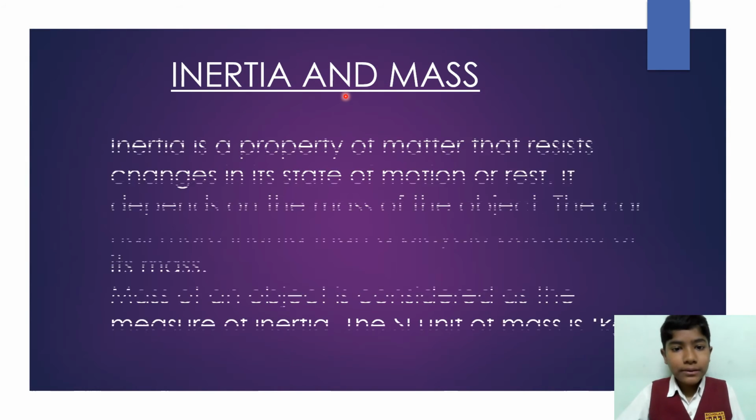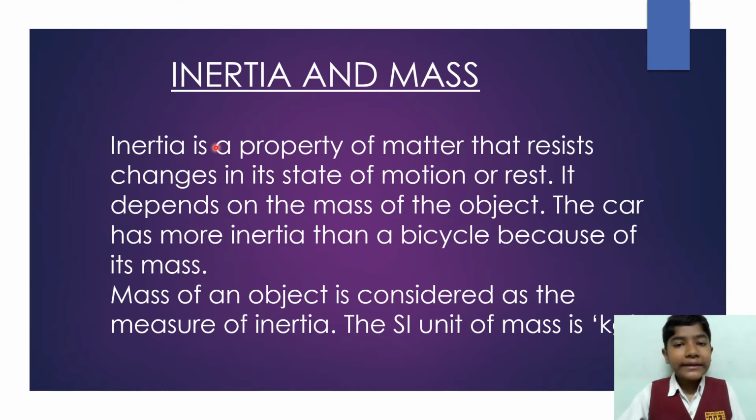Inertia and mass. What is inertia? Inertia is a property of matter that resists changes in its state of motion or rest. It depends on the mass of the object. A car has more inertia than a bicycle because of its mass. So inertia is nothing but the resistive property of an object. The more the mass, the more the inertia. For example, a car has more inertia than a bicycle. Why? Because the car has more mass.